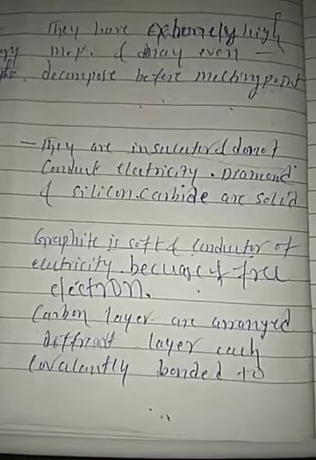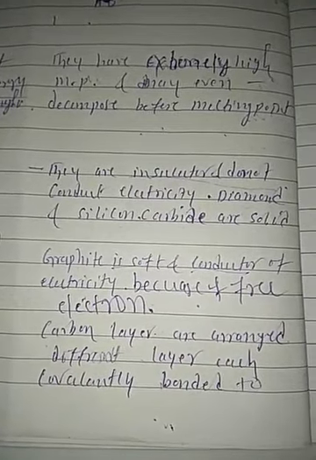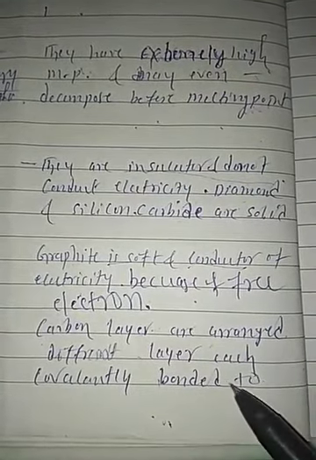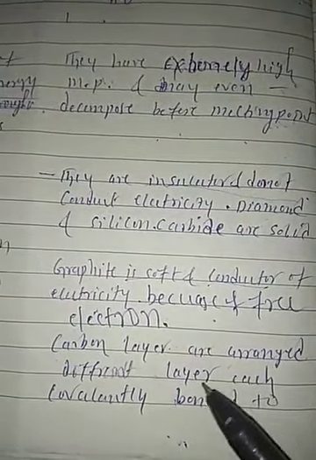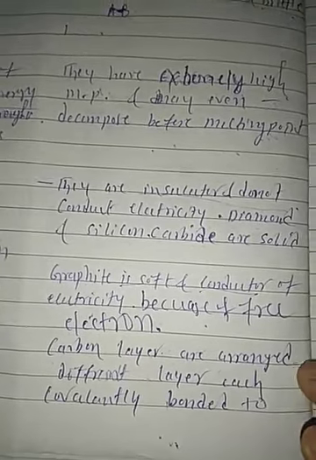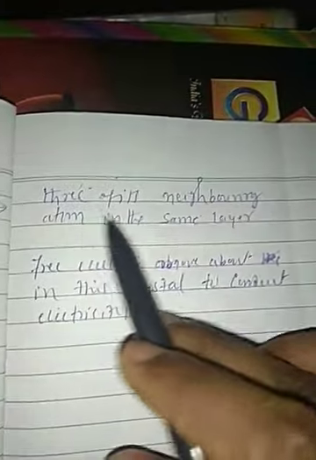In graphite, each carbon atom is covalently bonded to three of its neighbor atoms in the same layer.